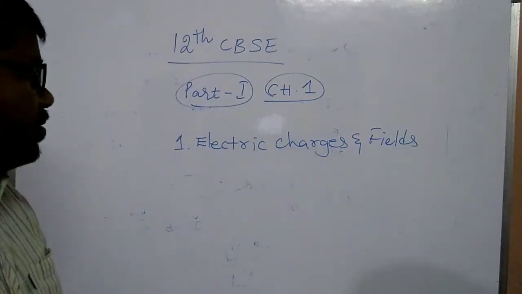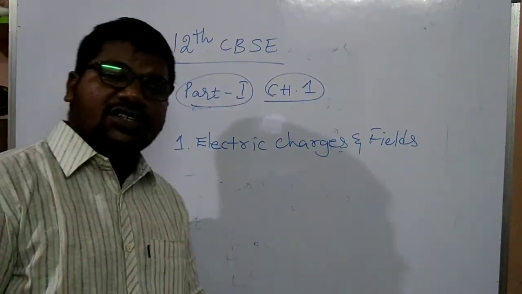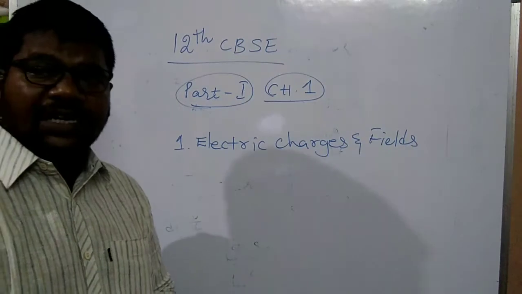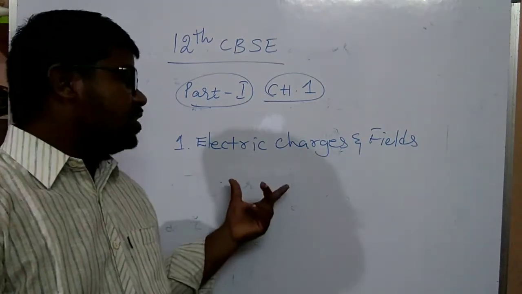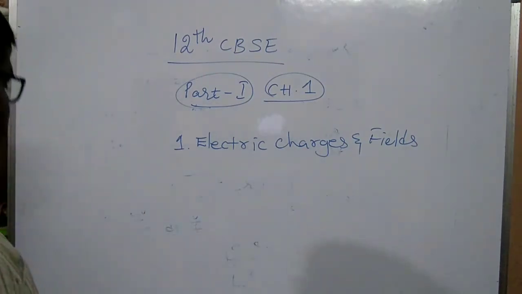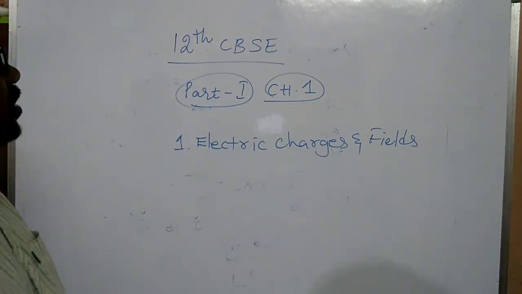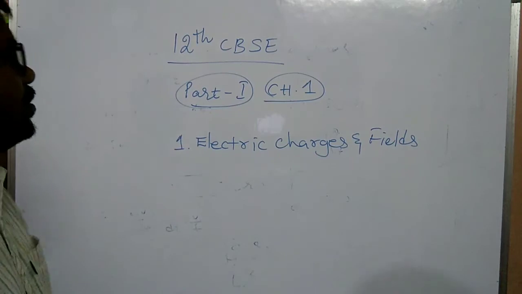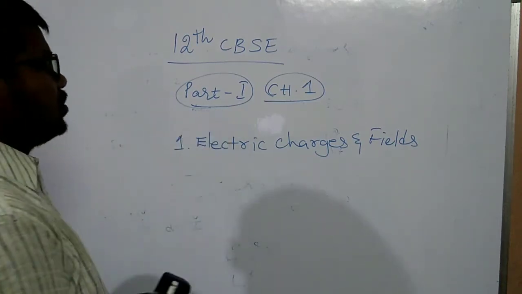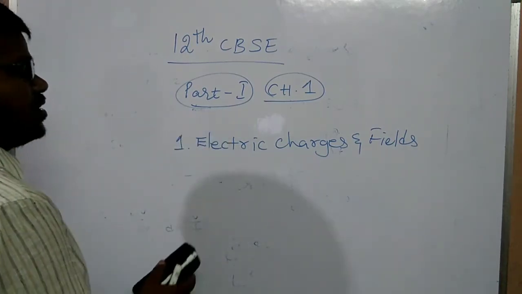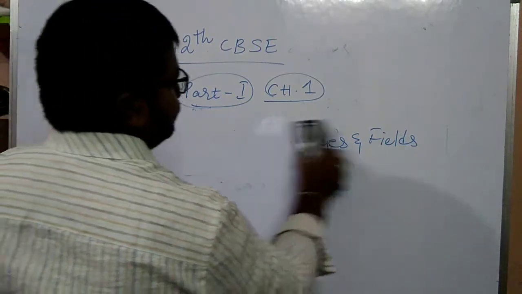What is the chapter name? Electric Charges and Fields, my children. 12th class CBSE Part 1, Physics Part 1, Chapter 1, Electric Charges and Fields.